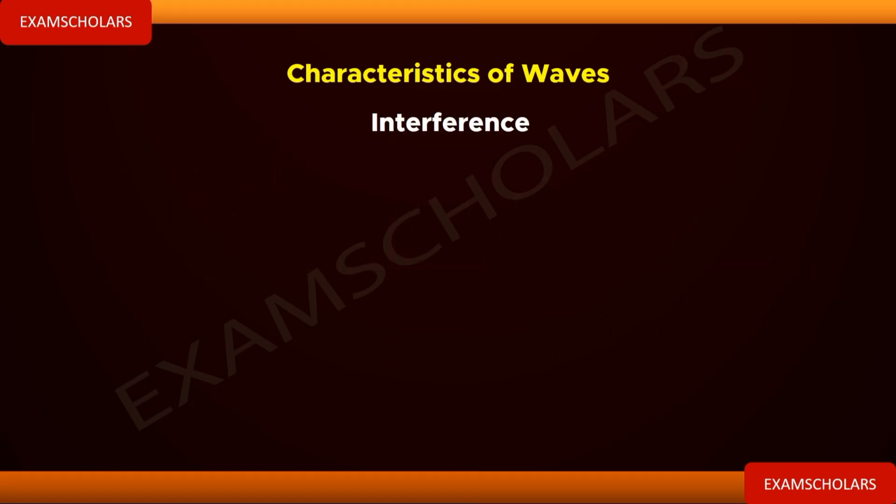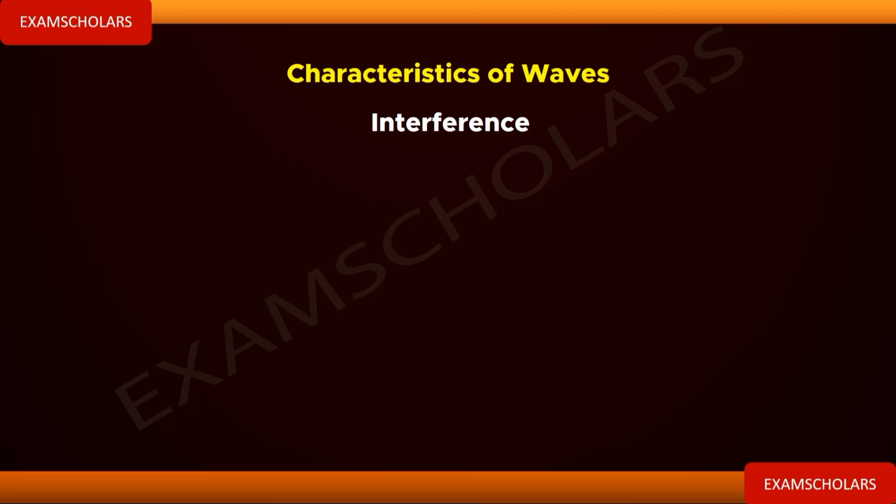We have types of interference. We can have constructive, we can have destructive. That destructive is of two types. We have total destructive and partial destructive. So let's start by learning total destructive.